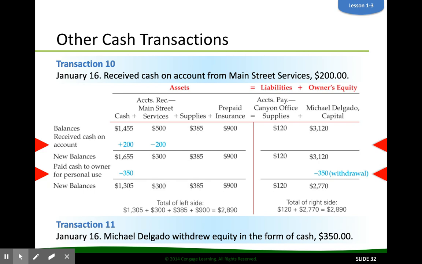Transaction number 10 at the top, received cash on account from Main Street Services. So they owed us money. We had accounts receivable of $500. They paid us $200 of that. So we're going to decrease the $500 by $200. Now they only owe us $300. And we're going to add $200 cash. So plus $200 and minus $200, those cancel each other out. And our accounting equation is in balance.